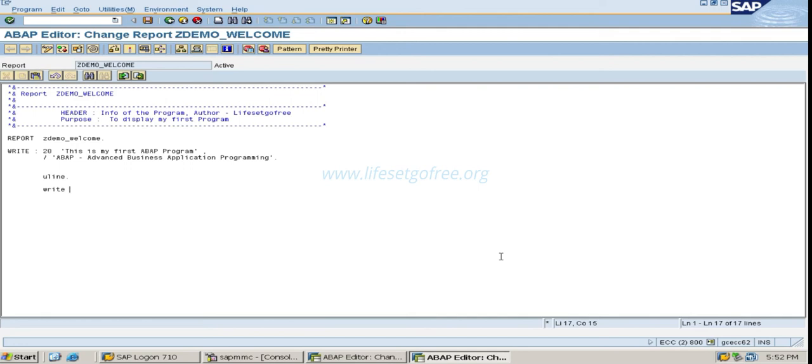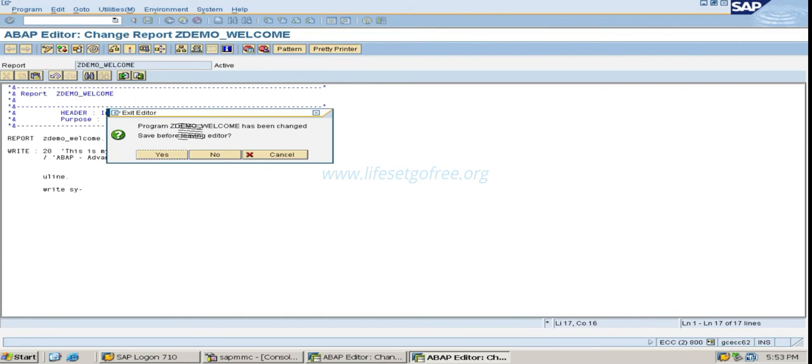and then see this carefully. When you write sy with a hyphen, the values after this will be fetched from the table. So if you want to know what the system variables available in SAP are, you just write like this, sy hyphen, and then double click. See, then you will get a pop-up like this. Then just say yes.